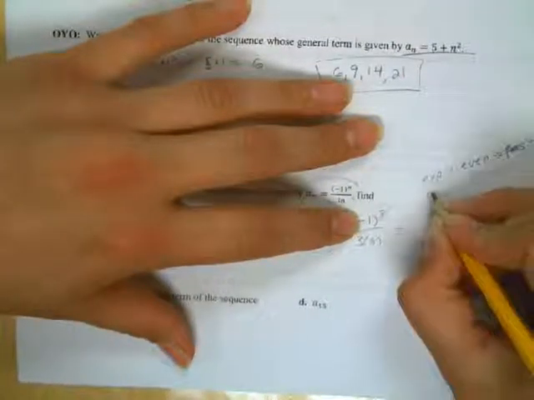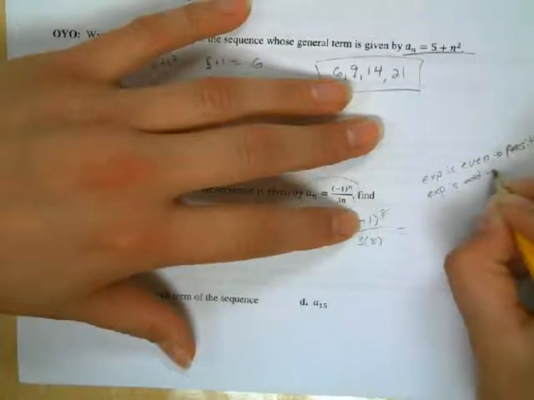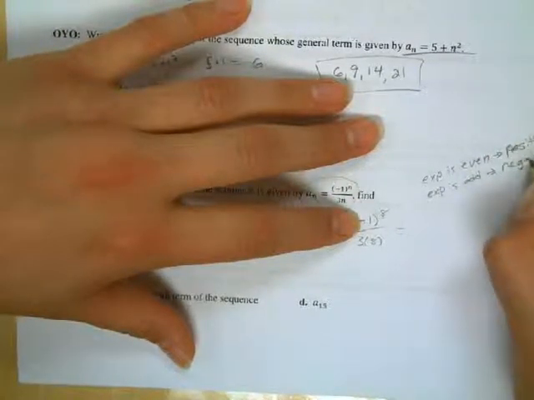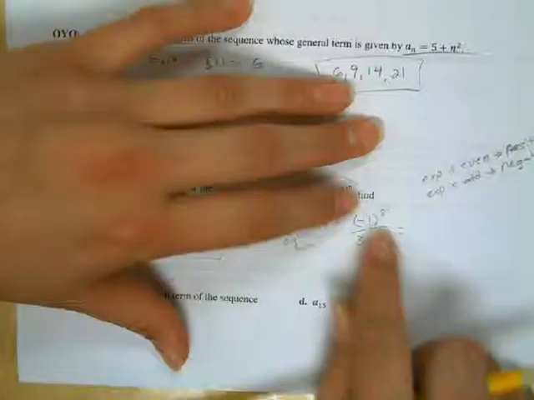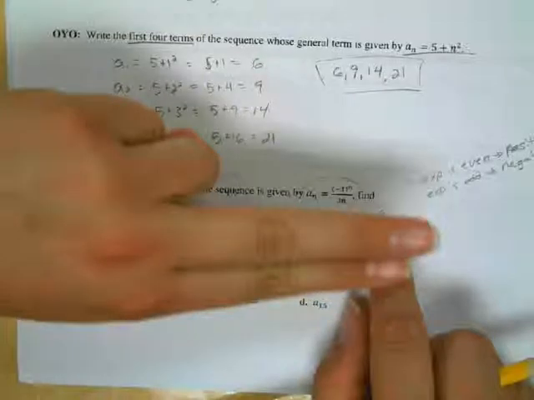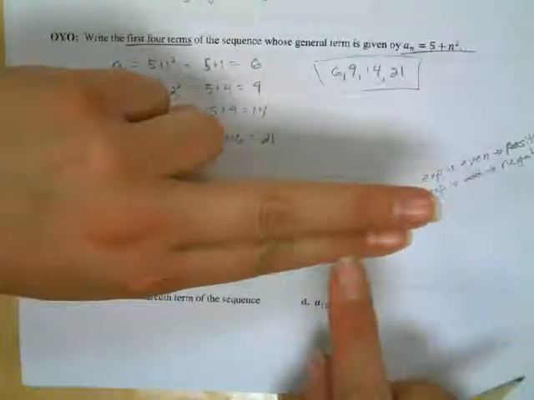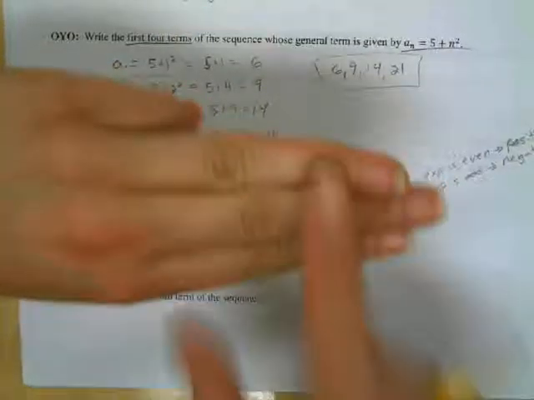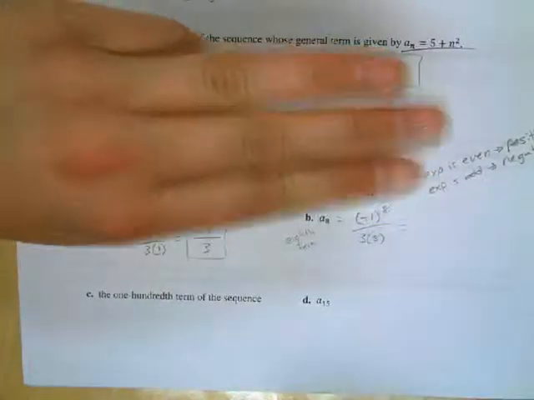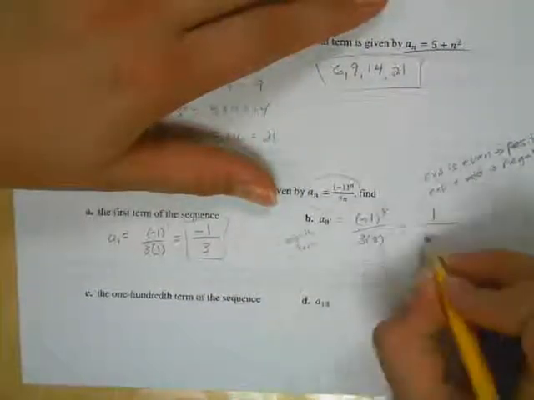If the exponent is odd, then it's going to be negative. Okay, because if I multiply negative 1 an even number of times, like negative 1 times negative 1, that's an even number, I get a positive 1. If I multiply an odd number of times, so times negative 1 again, I go back to a negative number. So negative 1 to the 8th power is positive 1. 3 times 8 is 24.